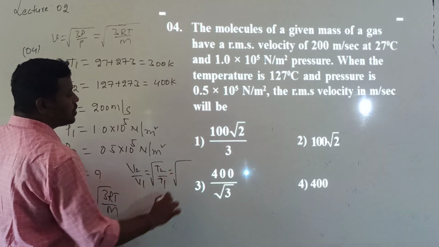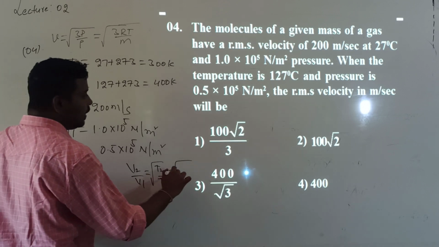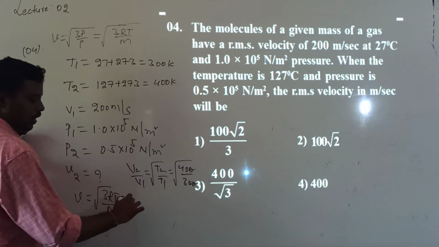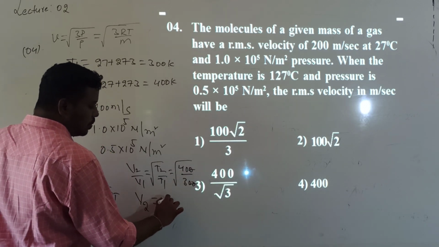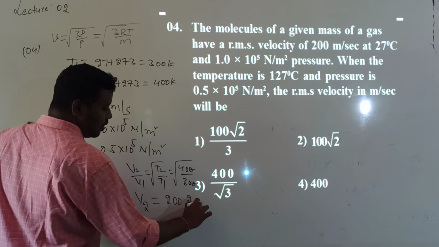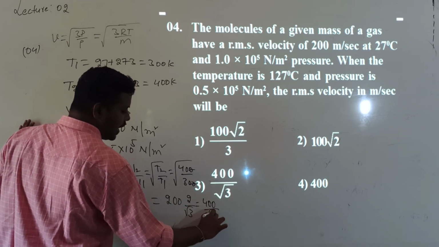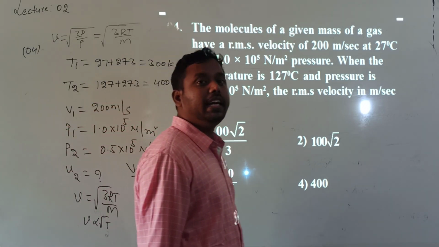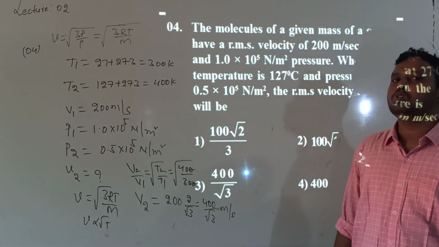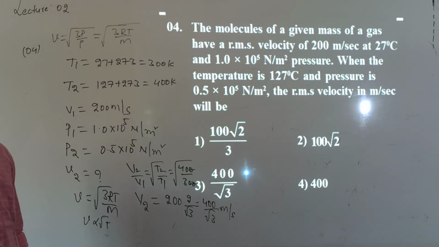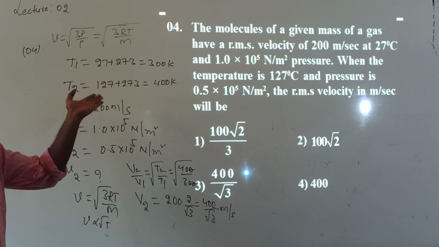So root T2 by T1 is 400 by 300. So zeros cancel. Then V2 is equal to V1, which is 200 into root 4 by 3, that is 2 by root 3. So the answer is 400 divided by root 3 meters per second. Temperature increases means what happened to RMS speed? It increases. Initial RMS speed is 200 meters per second and final RMS speed is 400 divided by root 3. 400 divided by 1.732 is more than 200.